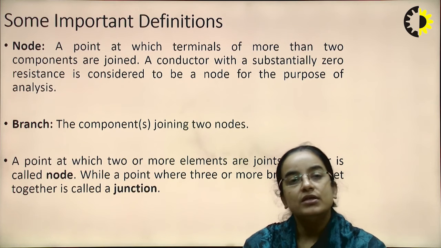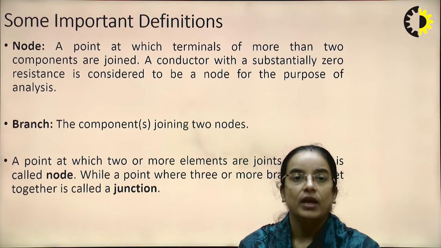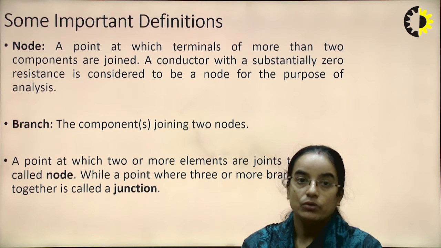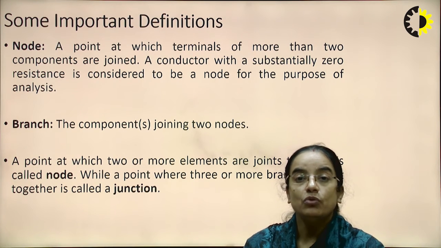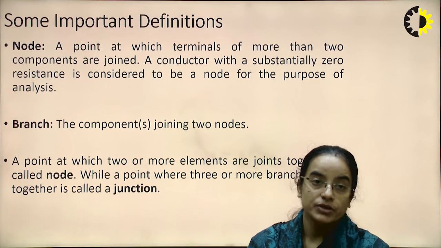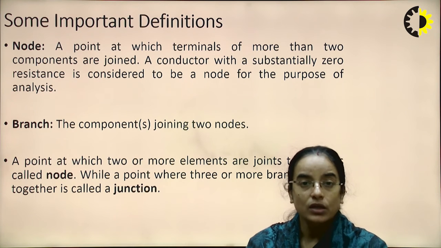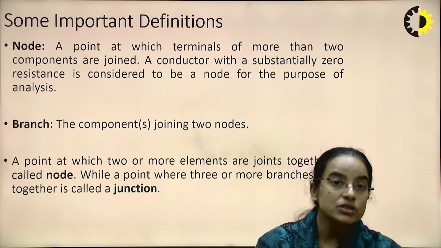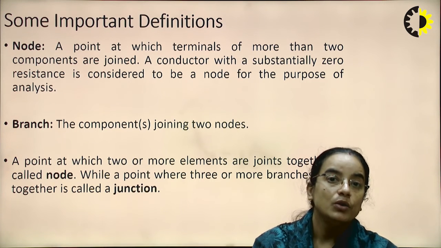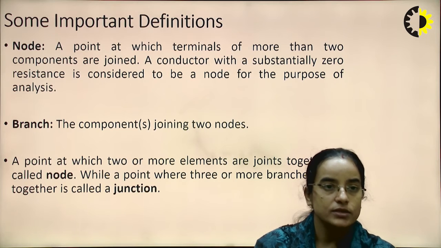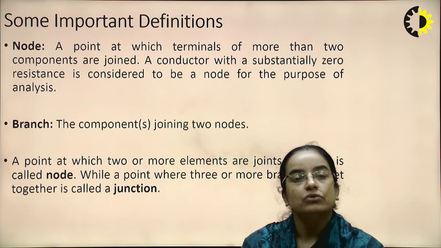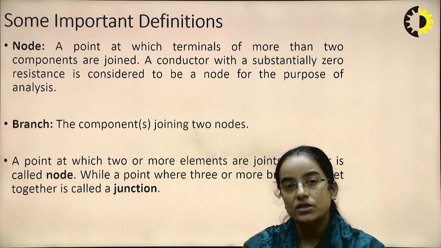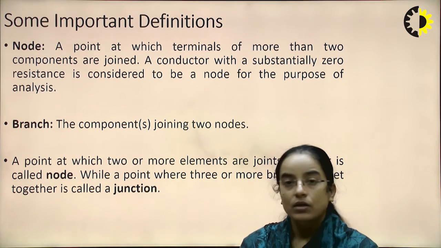So a node is basically a point at which terminals of more than two components are joined. If more than two components are connecting at a point, that is called the node. A conductor with substantially zero resistance is considered to be a node for the purpose of the analysis. So what is a branch? The components joining two nodes are the branch.